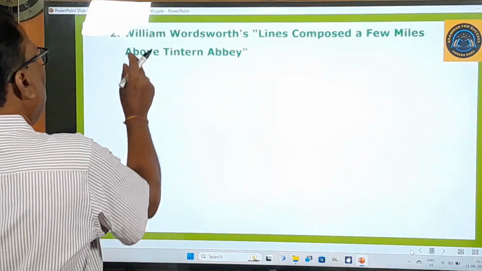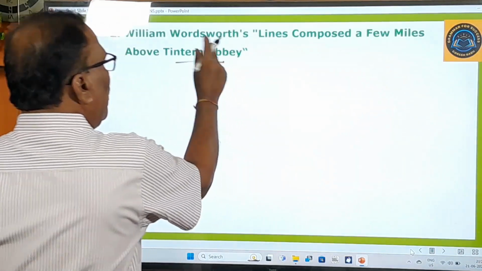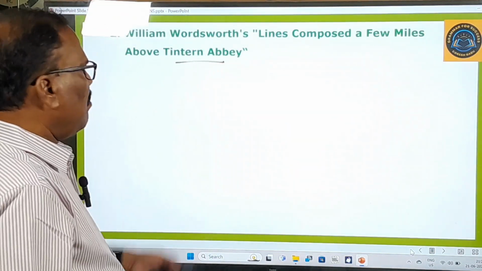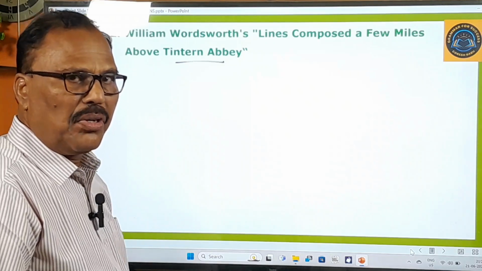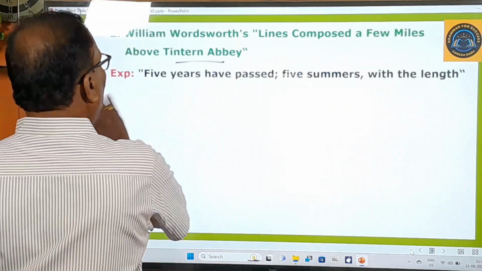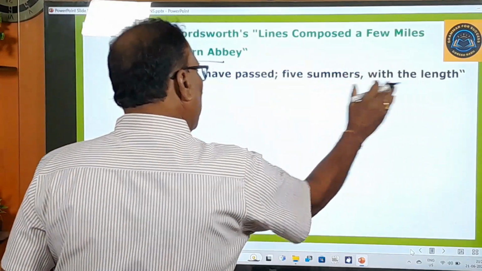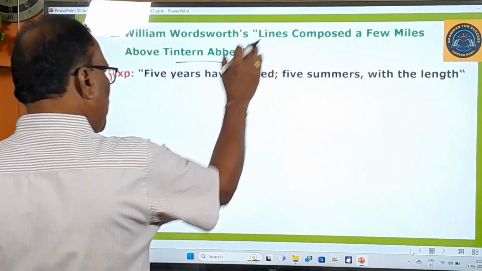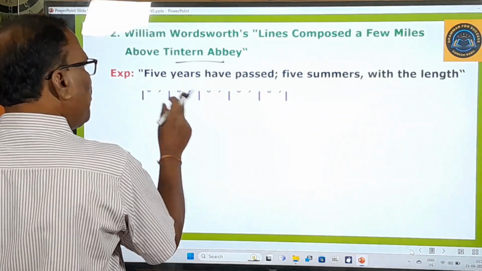Third one, William Wordsworth's lines composed a few miles above Tintern Abbey. From this poem, one or two lines are taken. Now let us divide that line into iambic pentameter. Five years have passed, five summers with the length. This is the poetical length of this poem, and in this poem you find five iambic feet.